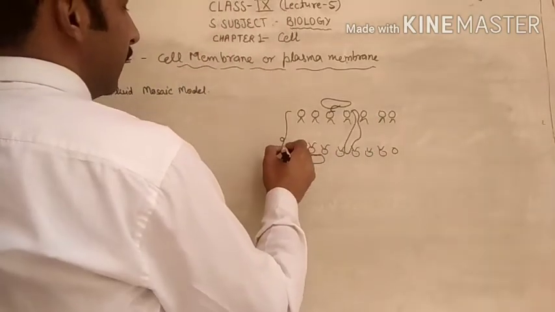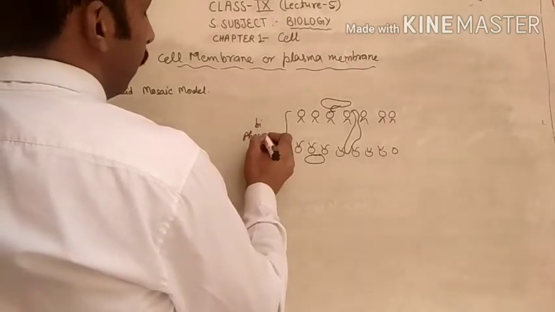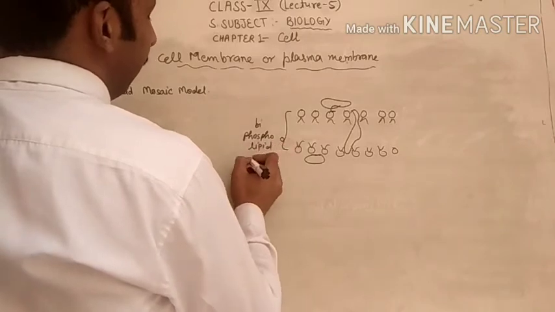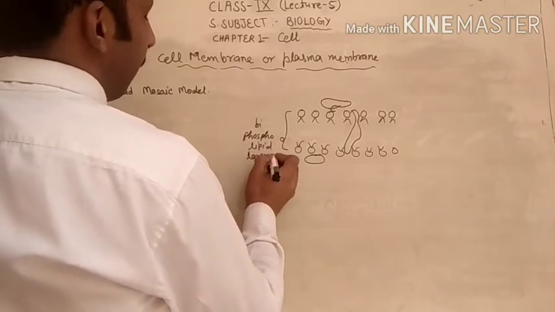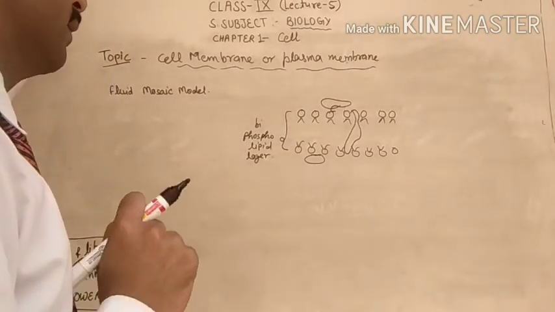Now this is the bilayer of phospholipid.